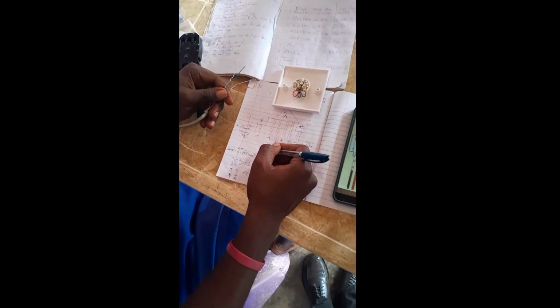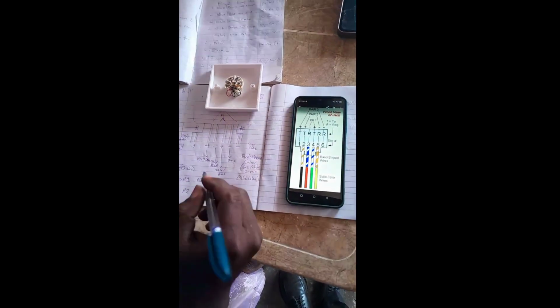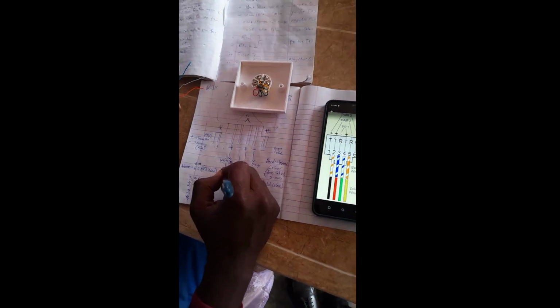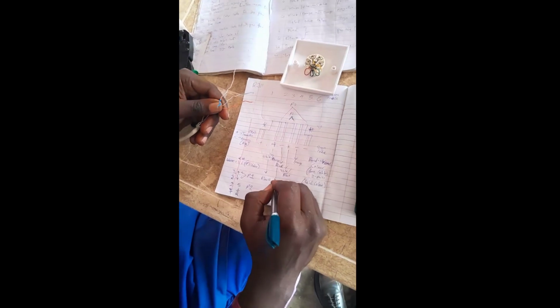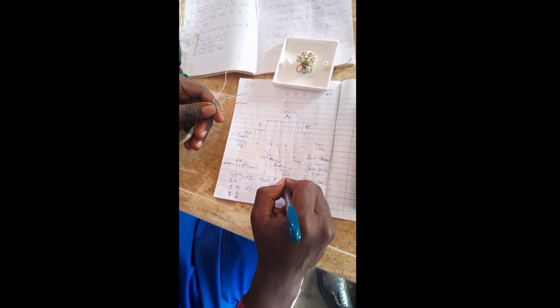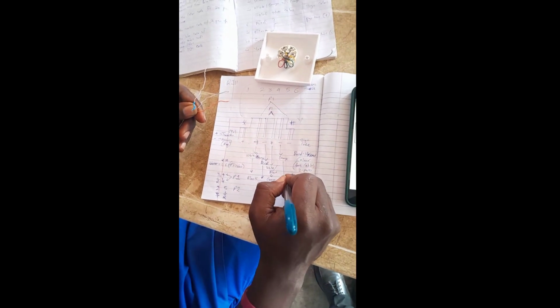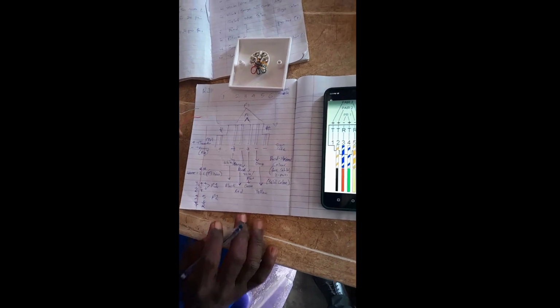So the black, give me a small screwdriver. Let me use it tonight. The black will be connected to white of orange. The blue will be connected to red. The green will be connected to white of blue, and the yellow will be connected to orange. Do you guys get what I'm saying now?